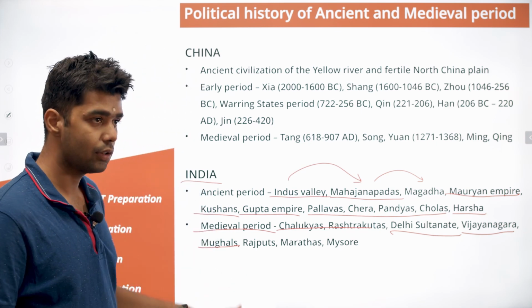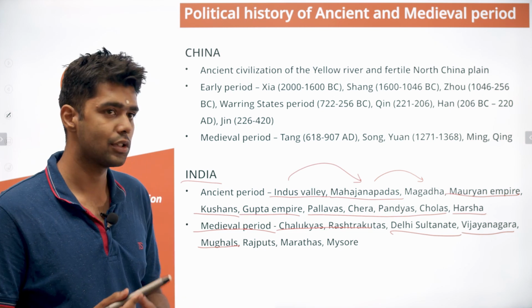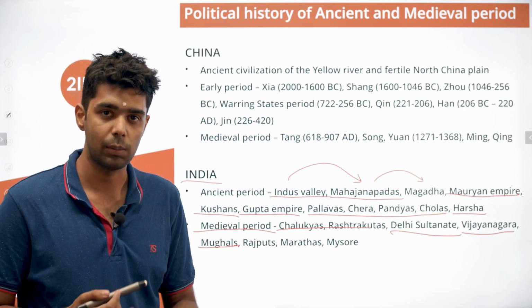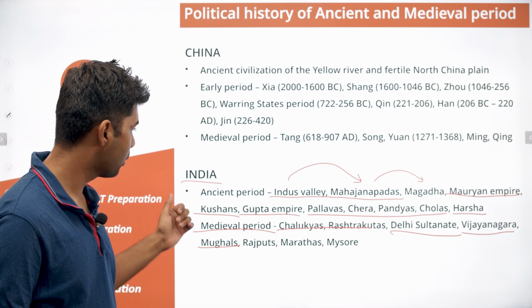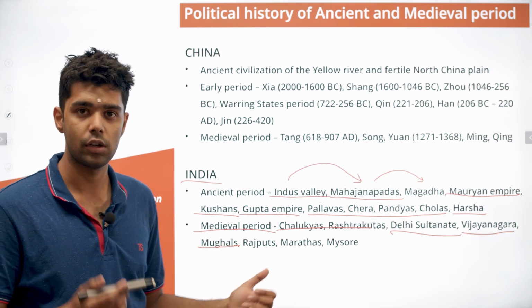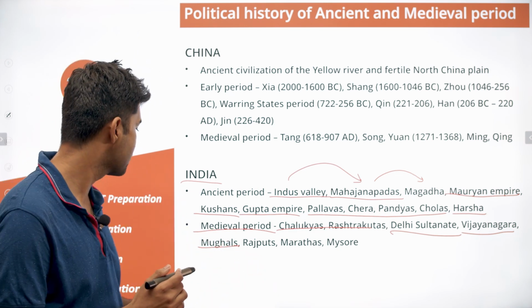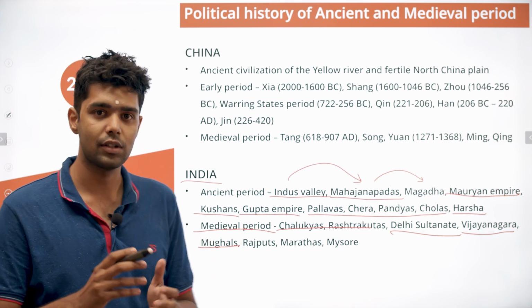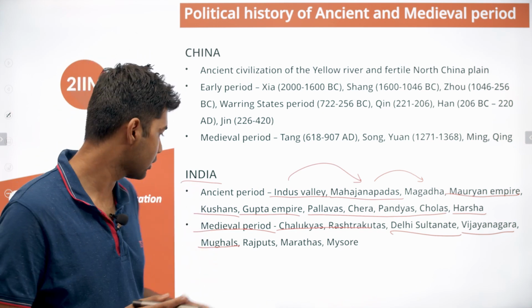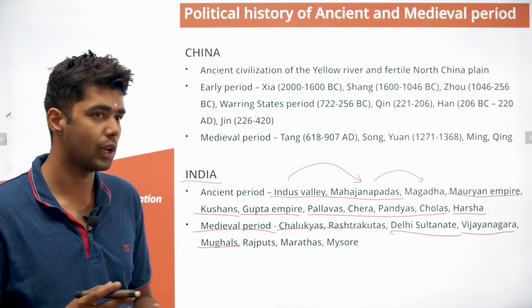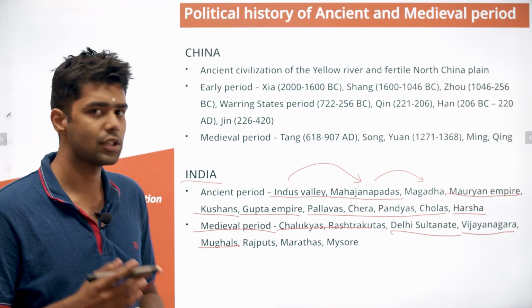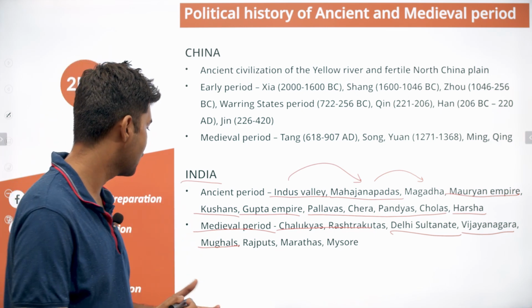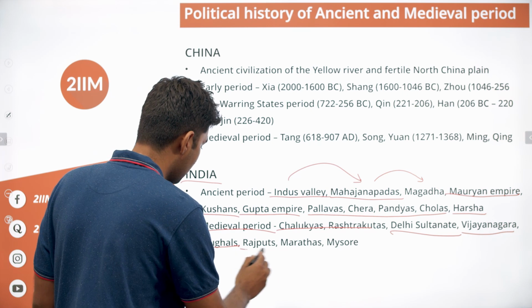Mughals had a very rich culture and heritage. Initially, they were seen as outsiders, but after some time, they became part of the country. They brought a lot of art and culture from Persia, especially the Muslim arts. In some cases, they tried to impose the religion. In some cases, they did not. For example, Akbar was very tolerant towards other religions. Aurangzeb, on the other hand, was not very tolerant towards other religions. So those are the different aspects.